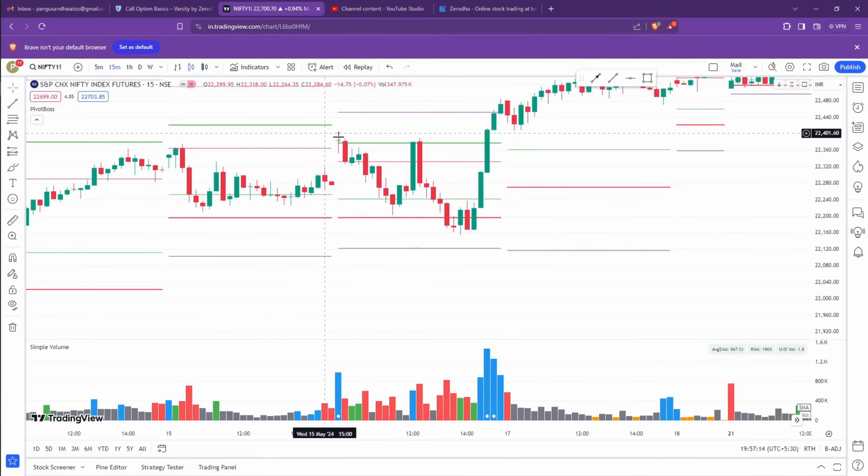Now again the price opened above H4 and closed above H4, but there is no follow-up, so nothing went till H5. Again it has come below H3, and this is a proper reversal setup, but as per the candlestick pattern or Pivotboss concept we don't have it, so we are ignoring it. Later, this is also not a proper reversal setup, and might be a weak reversal setup. If you had considered it, you would have gone till H3 and that has been achieved, but let me not take this trade for now.